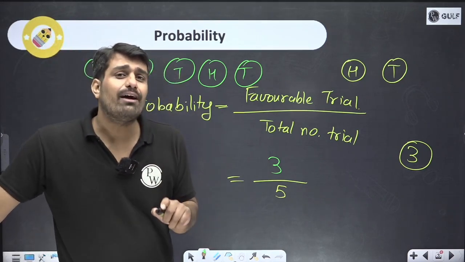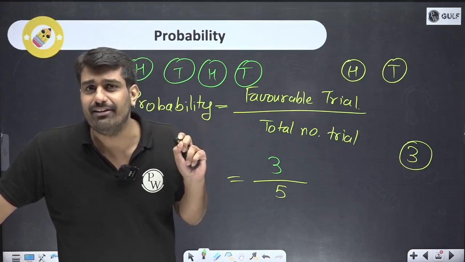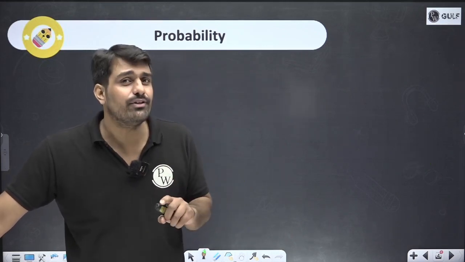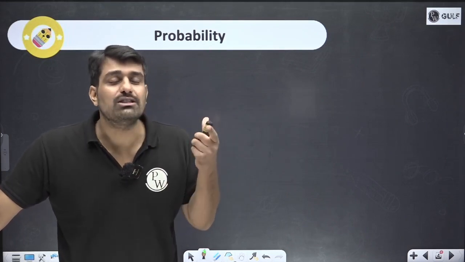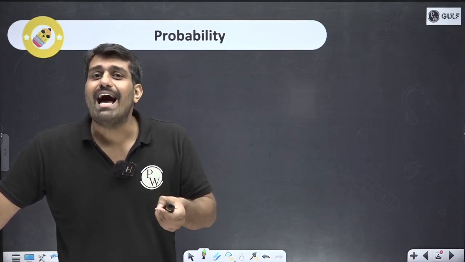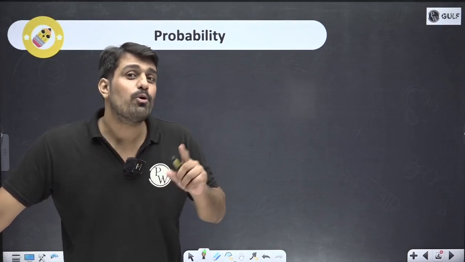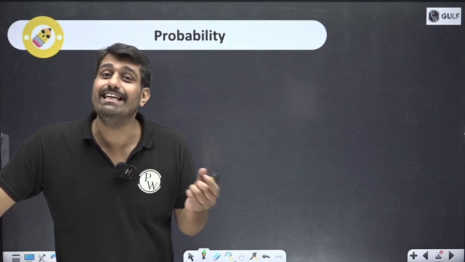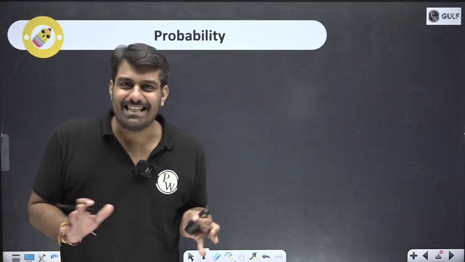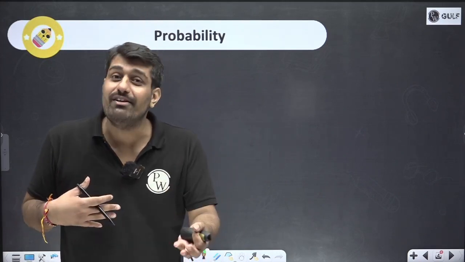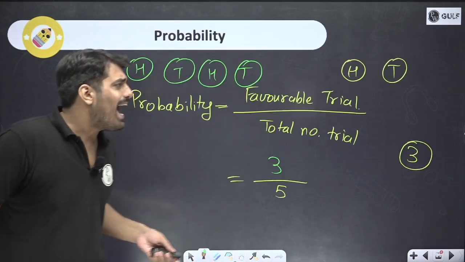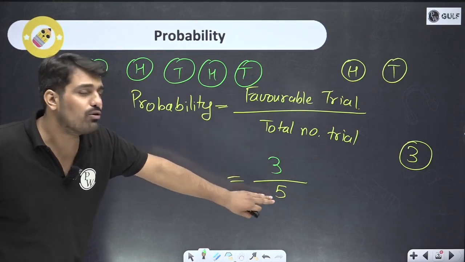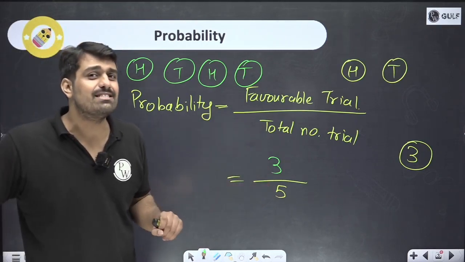Coming back to the theory and reality difference, or I would say the experimental side. In theory, we would say that when a coin is tossed, the probability of getting head and tail is equally likely. When I say equally likely, there is a 50% chance that I will win the toss or my friend will win the toss. But when we had this trial, I had a favorable outcome 3 times out of a total of 5. So do you think it is a 50-50 answer? Think about it.